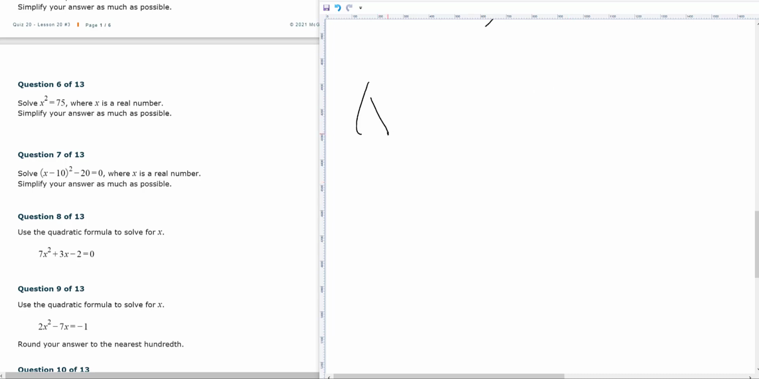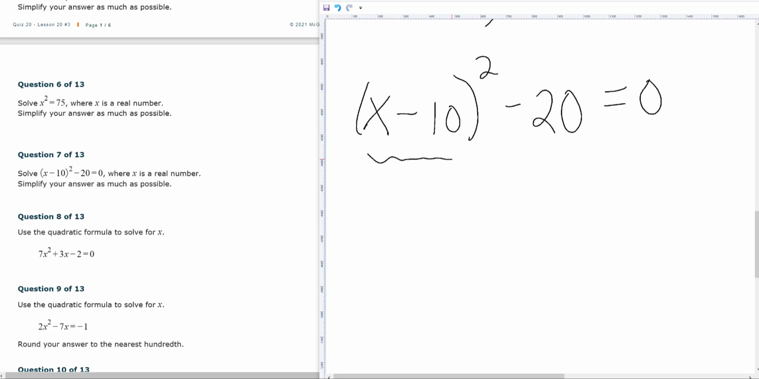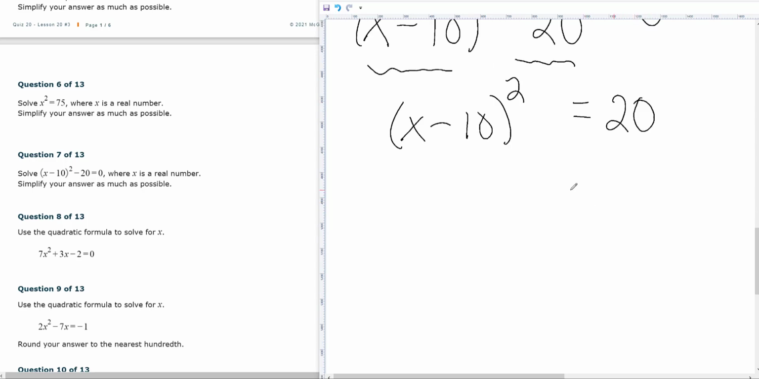Number 7. You may have a square that involves an operation. So because I have this x minus 10 squared and this minus 20 as a number, I'm not going to bother to foil that out. I'm going to leave that x minus 10 quantity squared, and I'm going to move my 20 to the other side. And because I have something squared equal to a number, I can say that that expression being squared is the plus and minus square root of 20. So I don't have to foil that out.